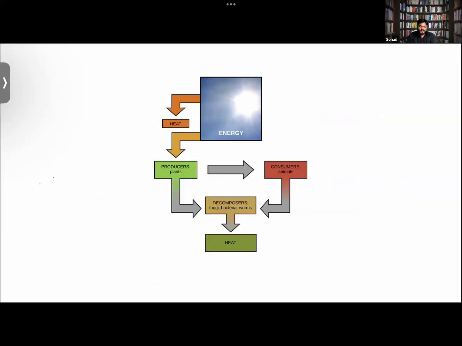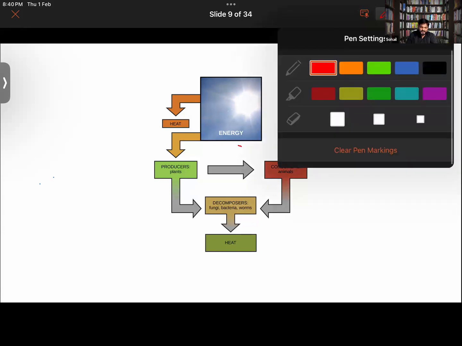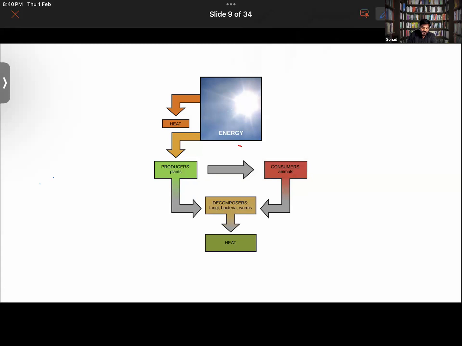Also understand one more thing here. Plants will be taking up the light energy from the sun to prepare their food. And their food will be taken up by the consumers, and we humans and animals are the consumers. When the producers and the consumers both die, they will be eaten by the decomposers, namely bacteria, fungus, worms, flies, etc.